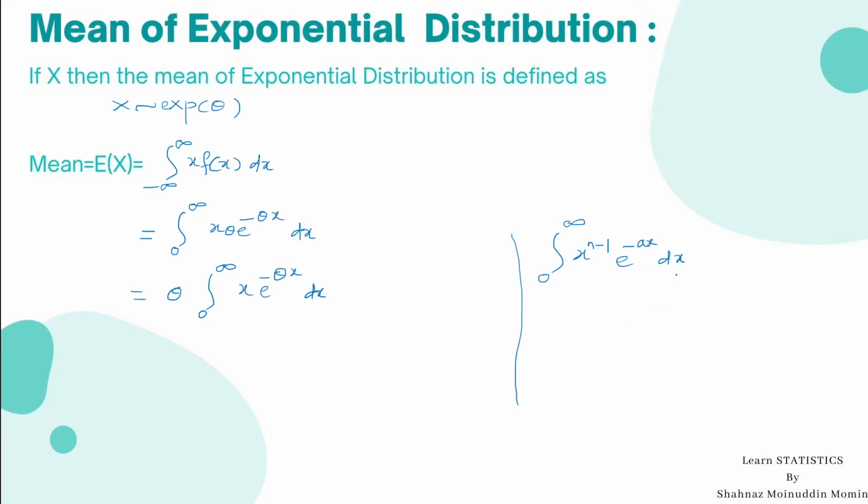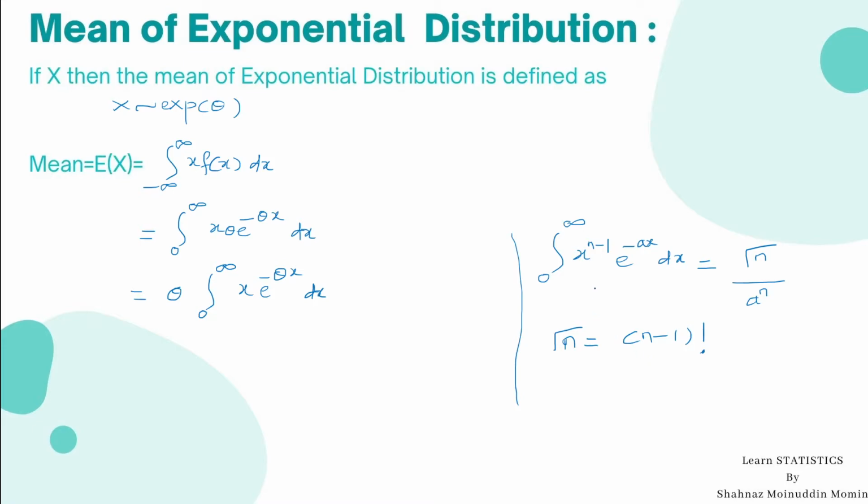This is the gamma integral and the value of this integration is gamma n divided by a raised to n. This notation is gamma n, where gamma n is nothing but n minus 1 factorial.